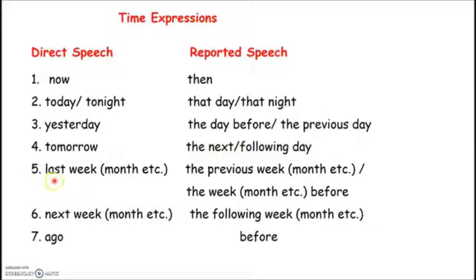Last week or last month or last year, etc., they become the previous week or the previous month or the previous year, or the week or the month or the year before. It's up to you. Also, next week or next month becomes the following week or the following month.